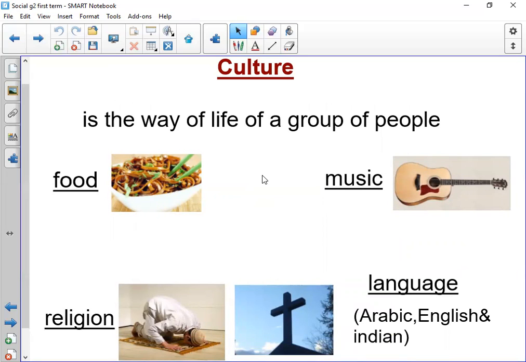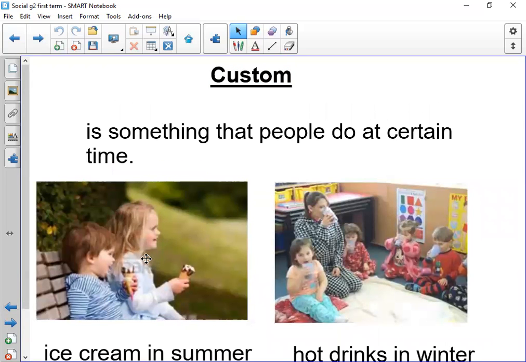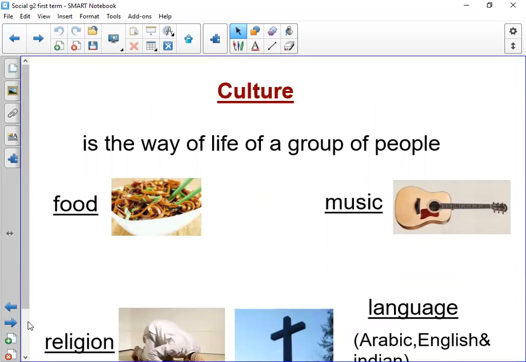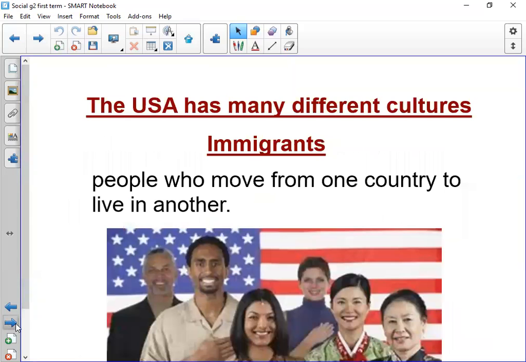Again, culture, way of life. And custom is something that people do at a certain time, for example, when we are eating ice cream in summer and we drink hot drinks in winter. And we spoke about culture. We said culture is the way of life of a group of people, like the Indian culture is different from the Egyptian culture. What do we have under culture? We have food, music, religion, and language.